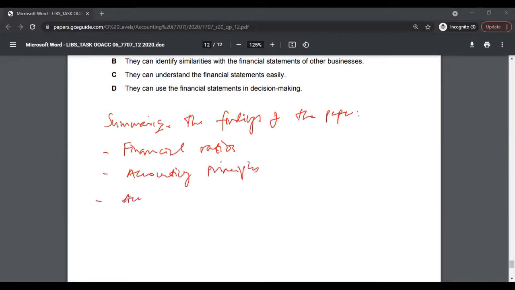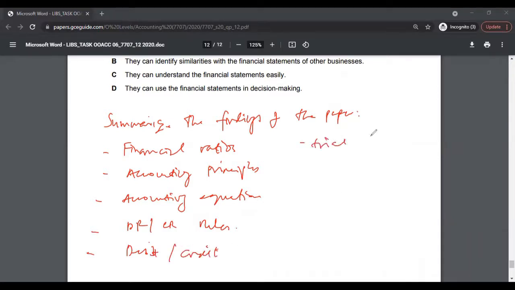You should know the accounting equation. You should know debit credit rules. You should understand what a debit note and credit note are. You should understand trial balance errors. You should understand partnership accounting.